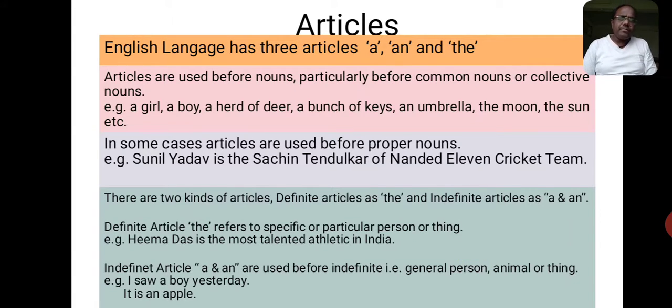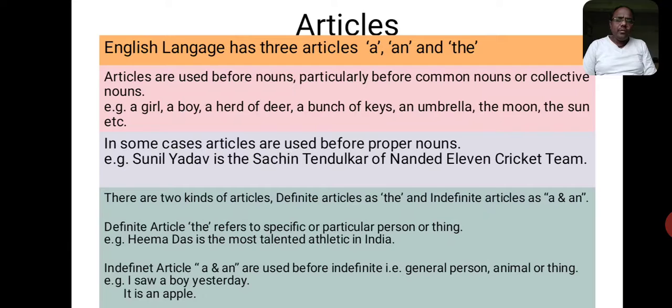The English language has three articles: a, an, and the. These articles are used before nouns, particularly before common nouns or collective nouns. You may have an example.